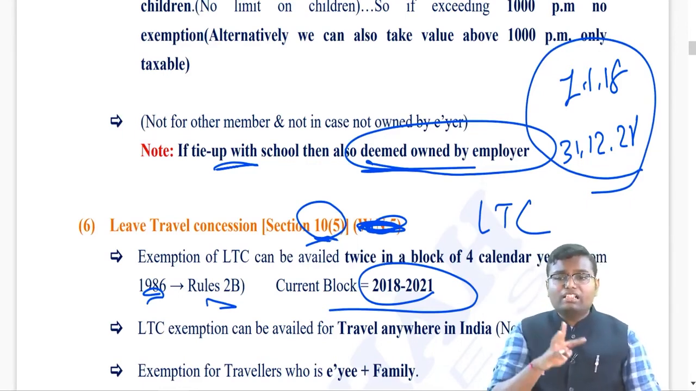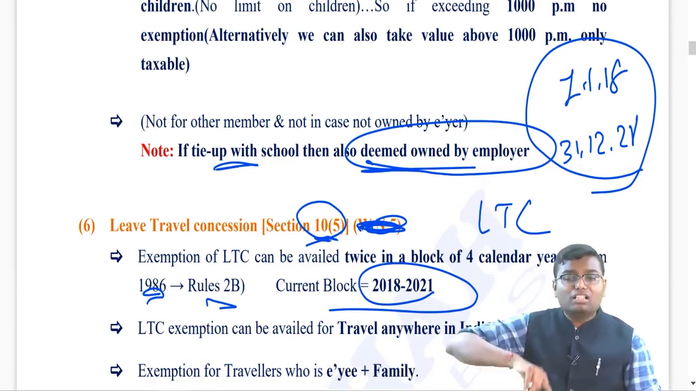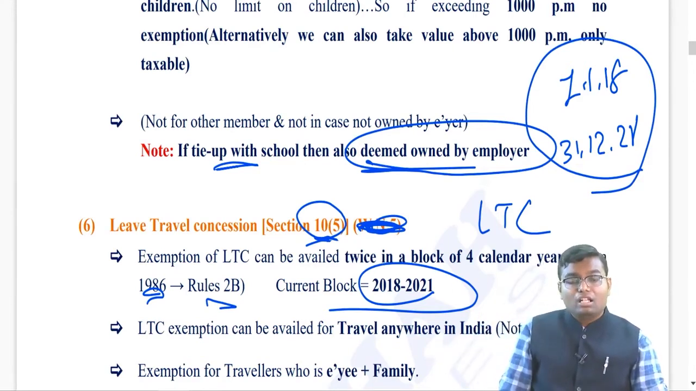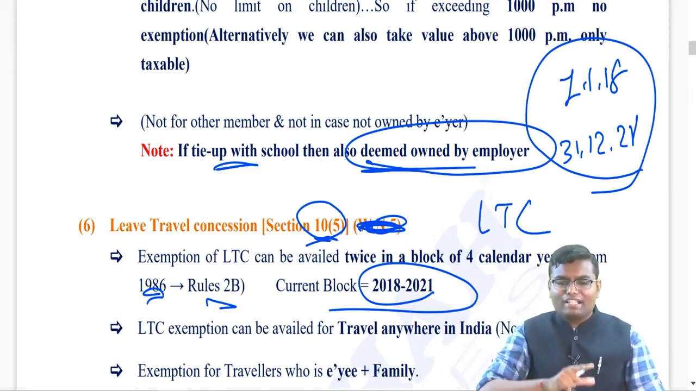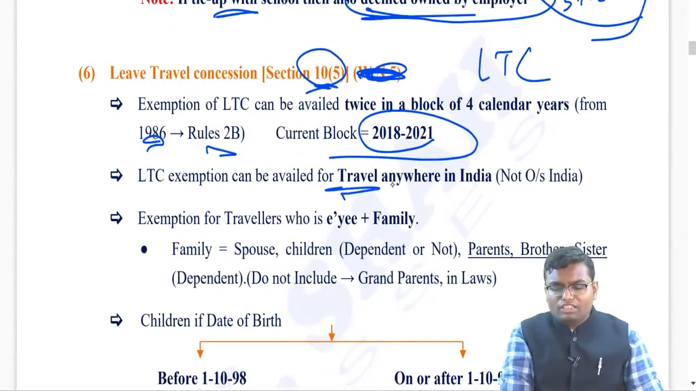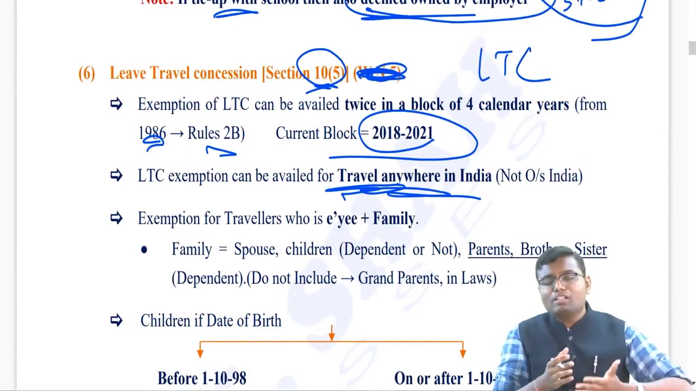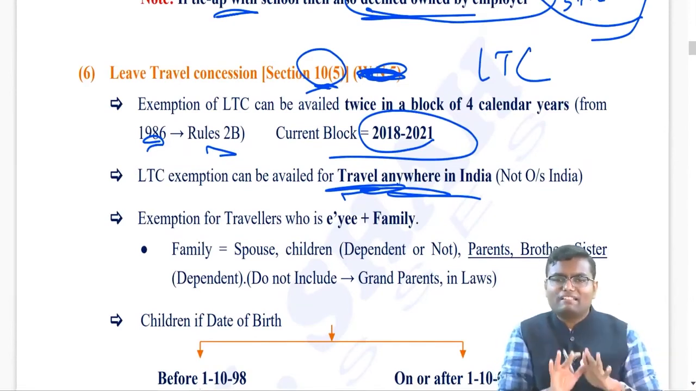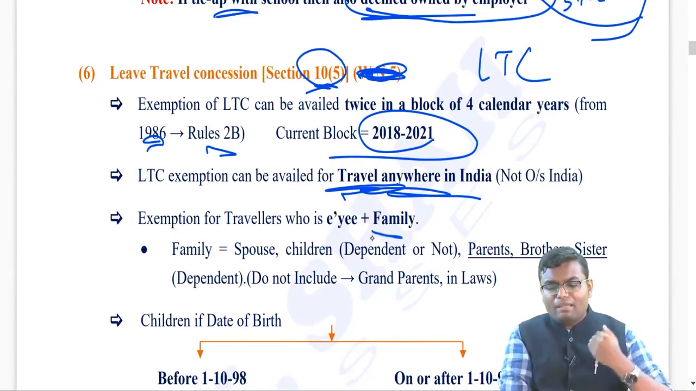If the third journey you are doing and your employer is giving reimbursement of that third journey also, that third journey will be fully taxable. Exemption will be available for maximum 2 times, and the block is going on 2018 till 2021. But this exemption is available only if you travel anywhere in India. If you go outside India and your employer is reimbursing that amount, it will be fully taxable. And the exemption is only for the traveling expenditure for the employee himself and his family members.